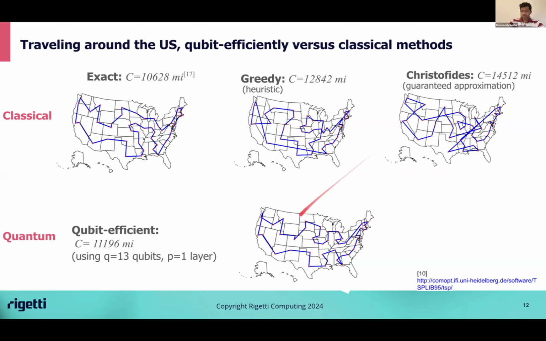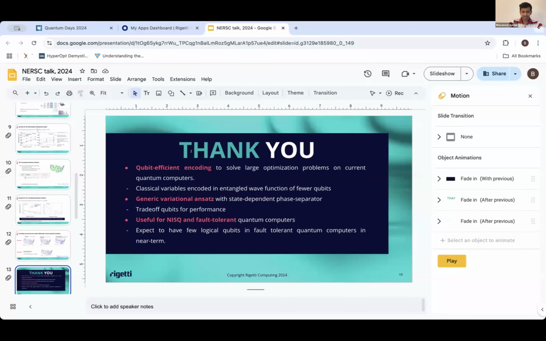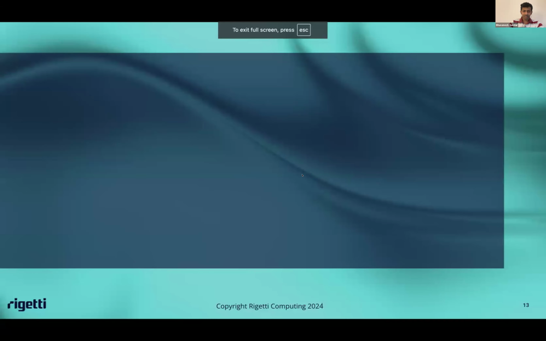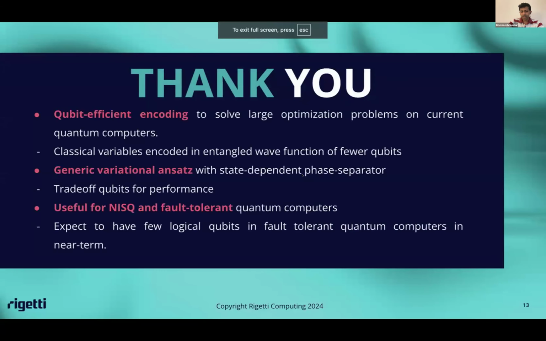I want to finish by saying that qubit-efficient encoding for solving large problems on quantum computers means classical variables are encoded in functions with fewer qubits. We believe it would be useful for NISQ computers as well as fault-tolerant computers, because fault-tolerant computers in the near future are expected to be small, with few qubits. And so techniques like this could be useful for solving larger optimization problems using few fault-tolerant qubits.